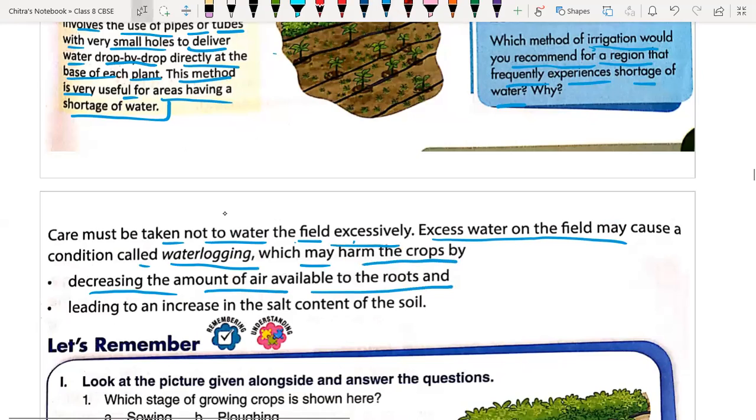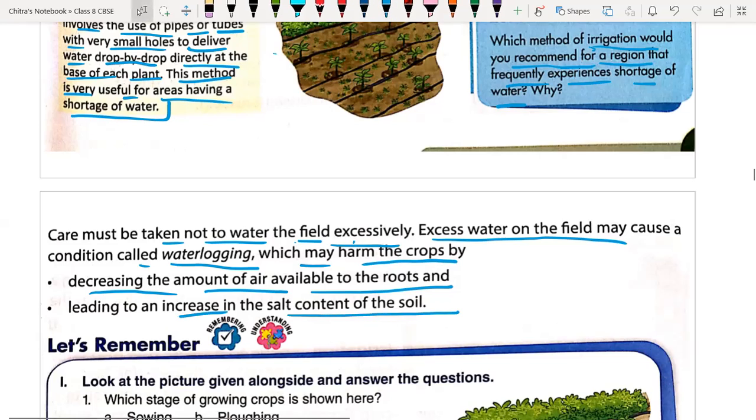Okay, if water collects in a crop field, the roots of the plant will not get much air, so the plant is not going to grow properly. That's why waterlogging in the crop field is to be avoided. By sprinkling or drip irrigation we can avoid that, so that the roots of the plant get proper air for proper growth. It also leads to an increase in the salt content of the soil. If water logs in the soil, it will increase the salt content of the soil.